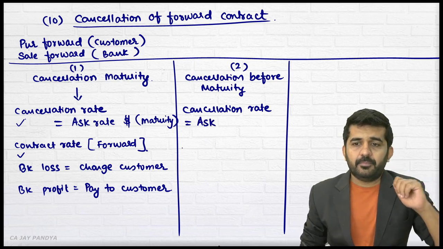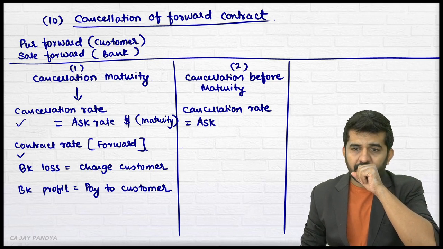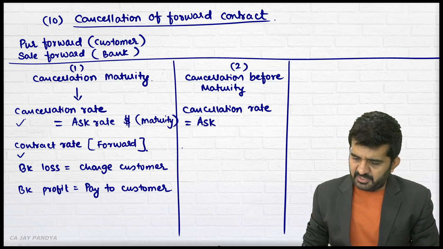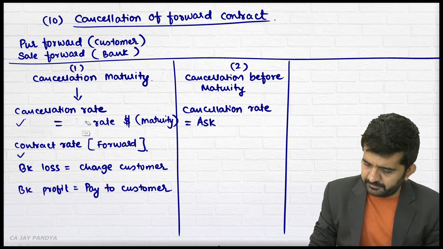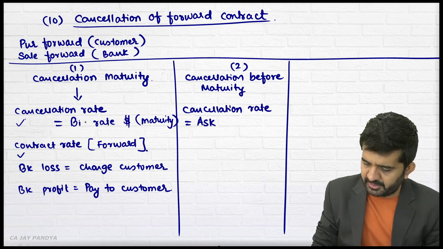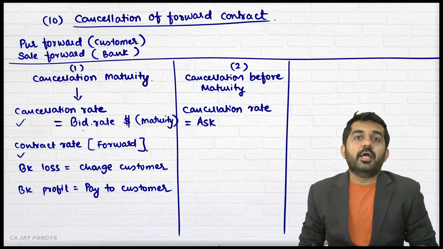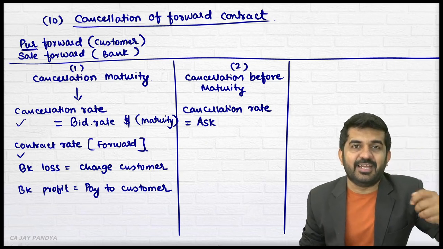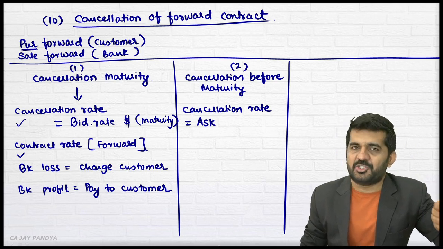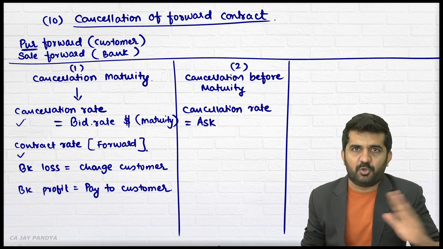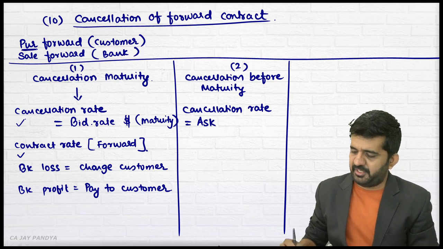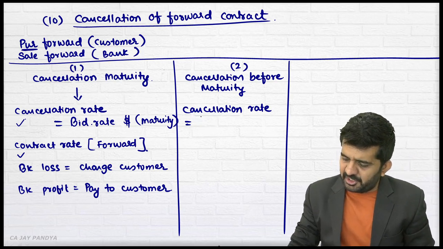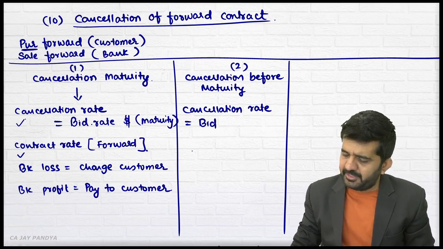Sir, in the first, cancellation rate will be bid rate. We have purchased it. You purchased, selling. Yes, it is bid rate. Sorry. It is bid rate. You are correct. Thank you. It is bid rate. Why? Purchase, then selling rate. Selling rate is a bid rate. It is not ask rate. Selling rate is a bid rate. Lower rate is on the left hand side. It is bid rate. Yes. So cancellation rate over here will also be bid rate.